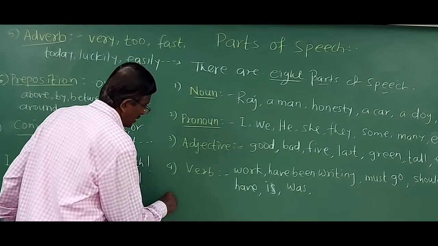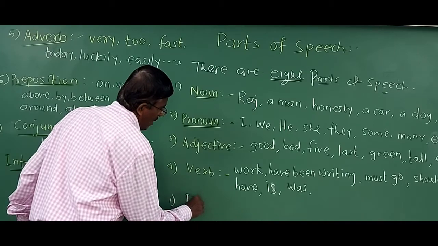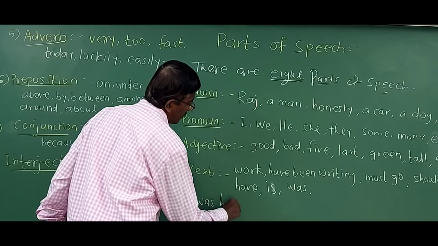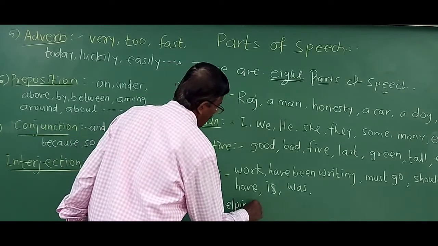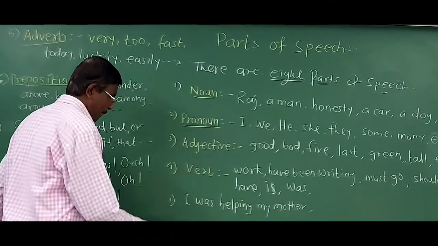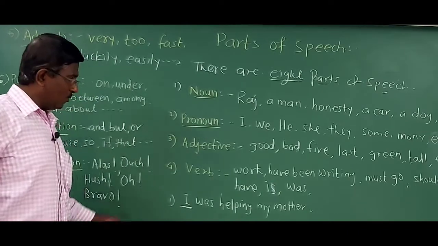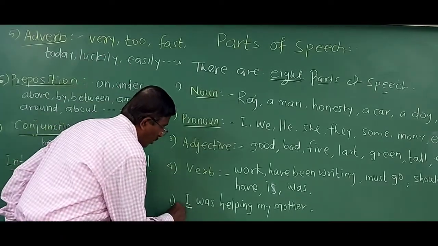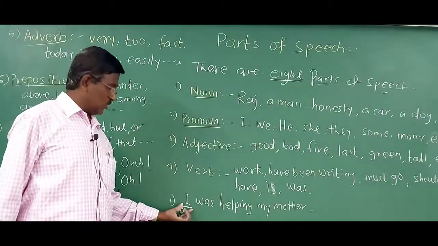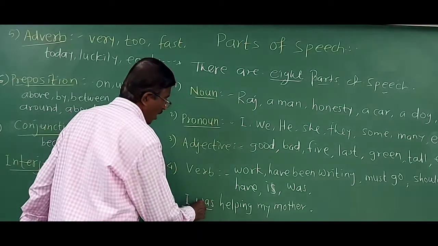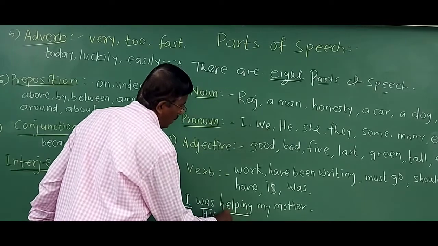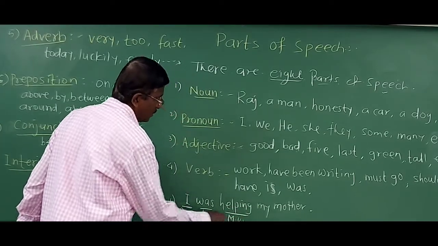Look here, the sentence is, I was helping my mother. So here the word I is called a pronoun, and this pronoun is doing the function of subject pronoun. Was is called a verb, but that is called a helping verb, and helping is called a main verb.